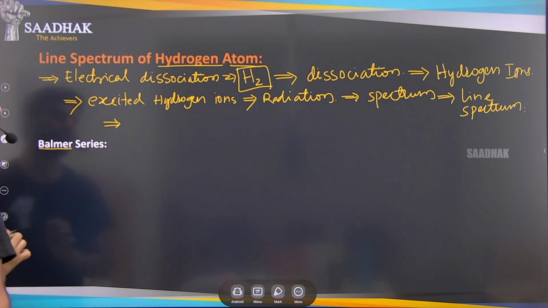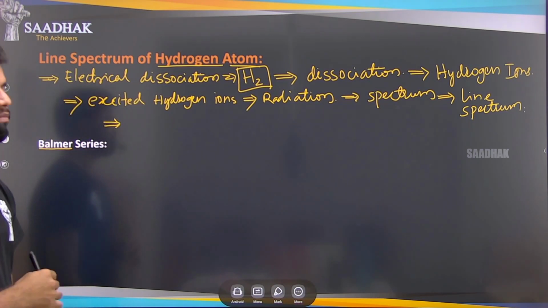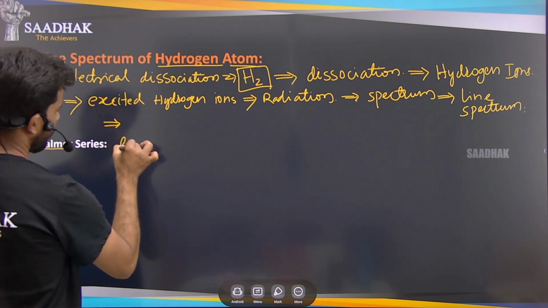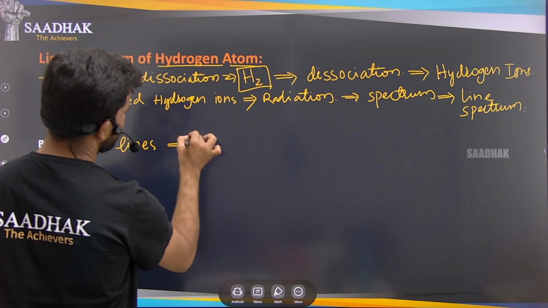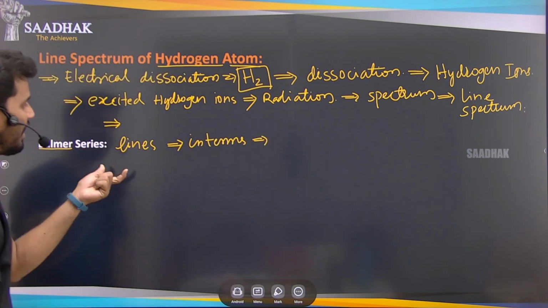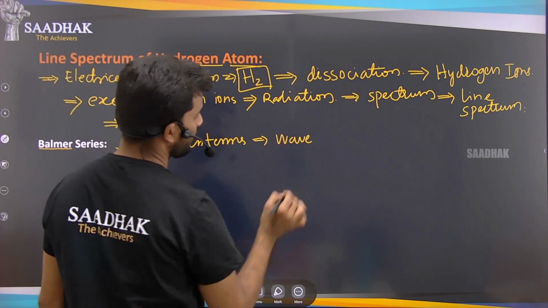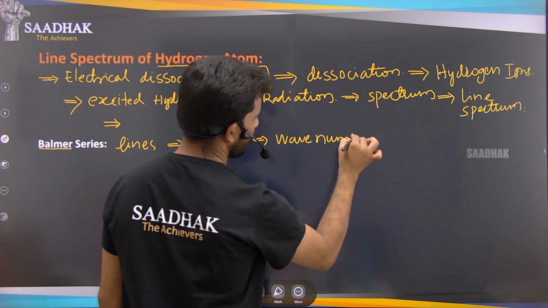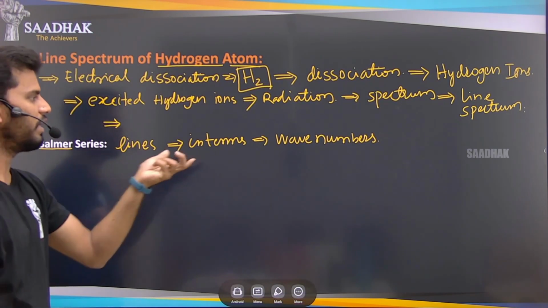He named the lines of the hydrogen atom into series. Whatever lines are formed in that spectrum, in terms of the wavelengths, sorry, in terms of the wave numbers of those lines, if you know the wavelengths we know the wave numbers, right?